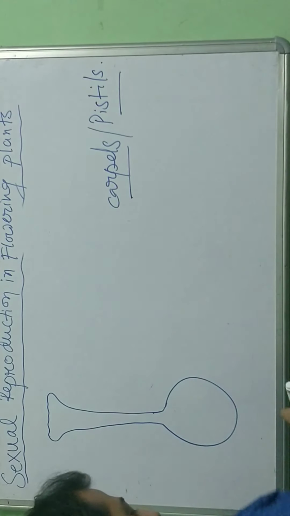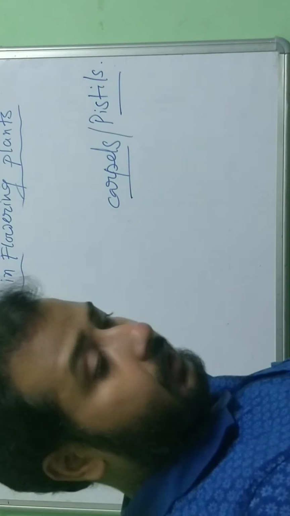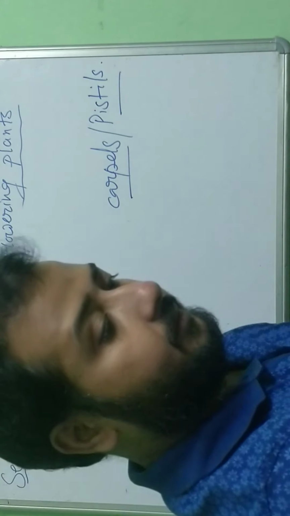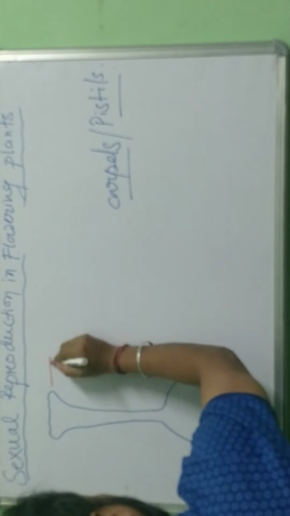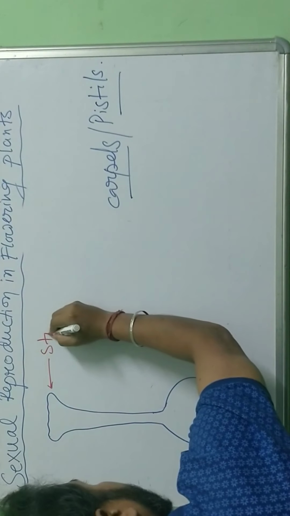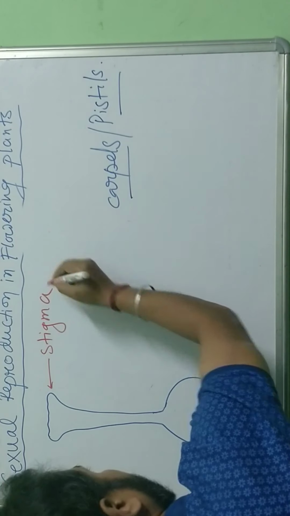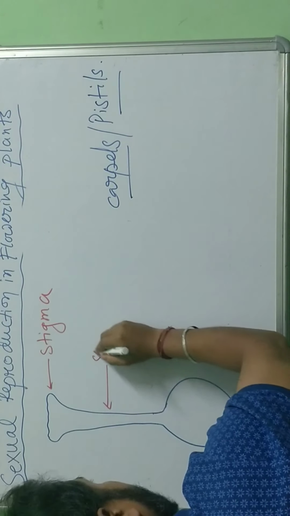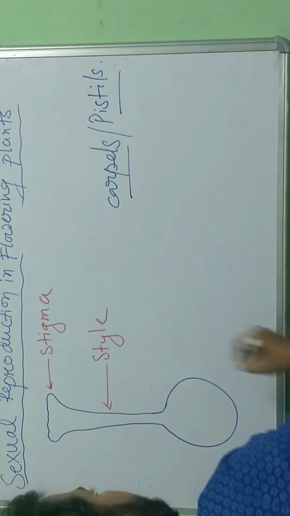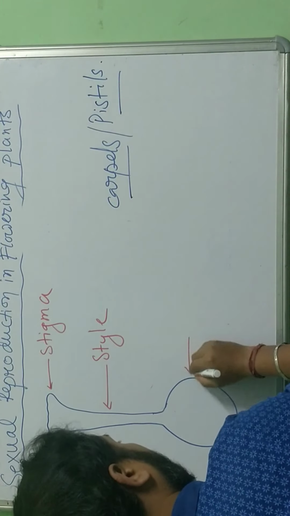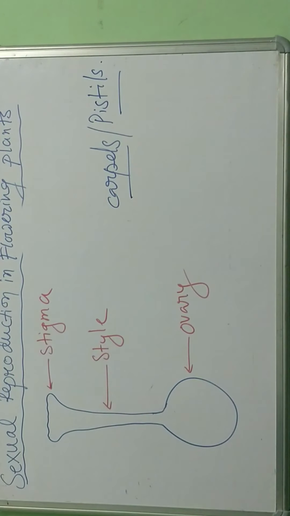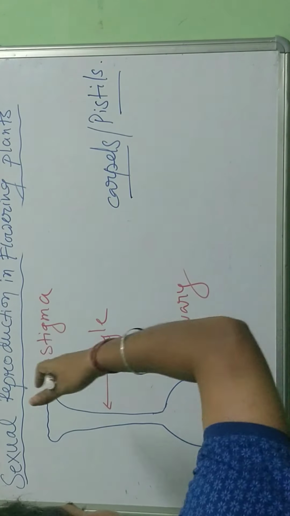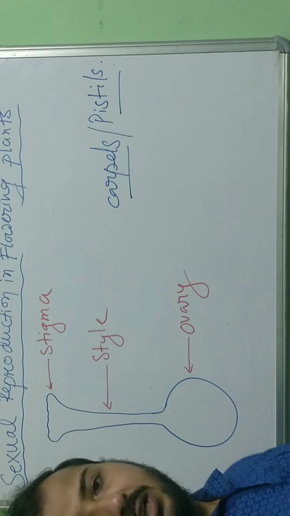Let's label it with another color, it will help you to understand. So this is the stigma. This part is the style, and this is the ovary. Stigma, style and ovary make one single carpel or pistil.